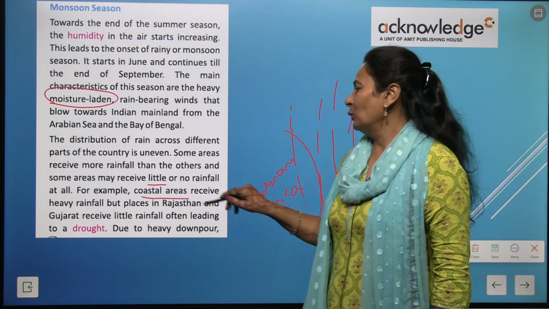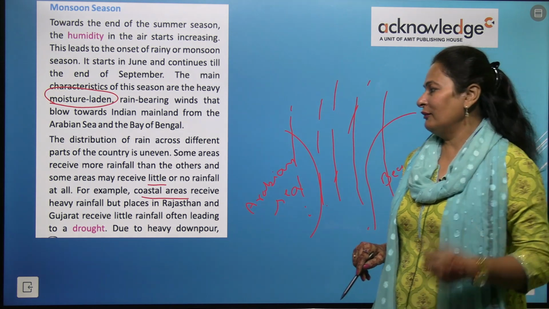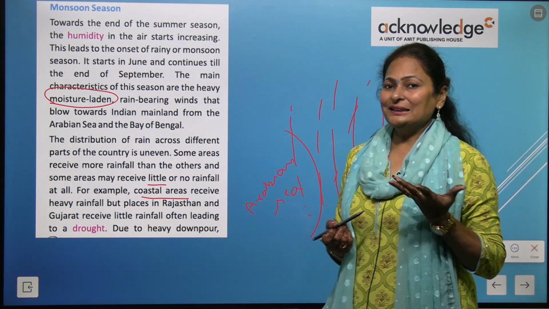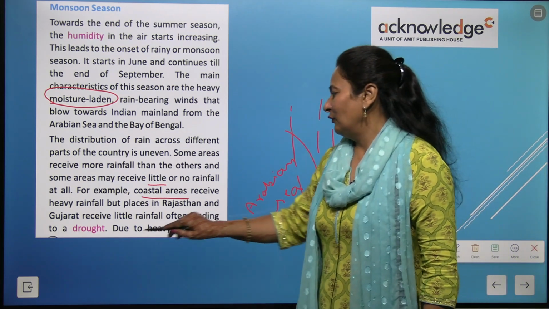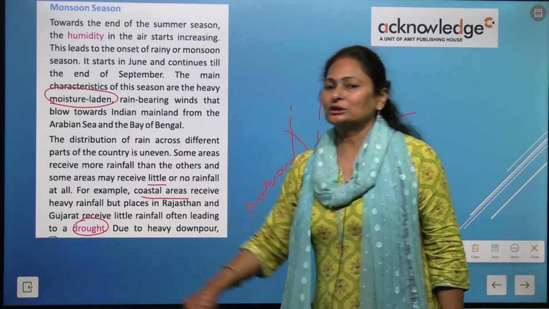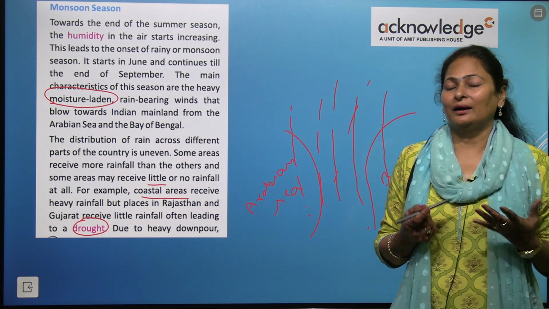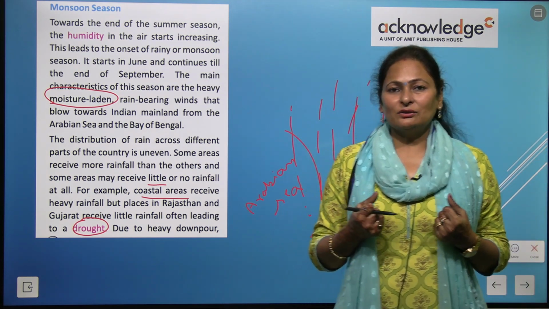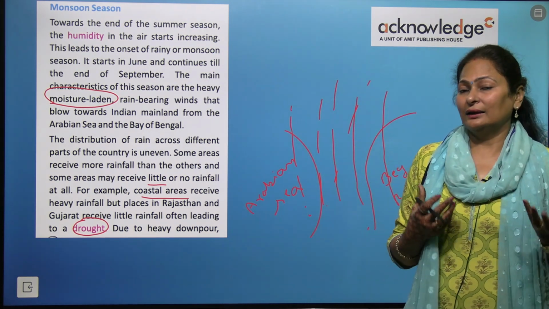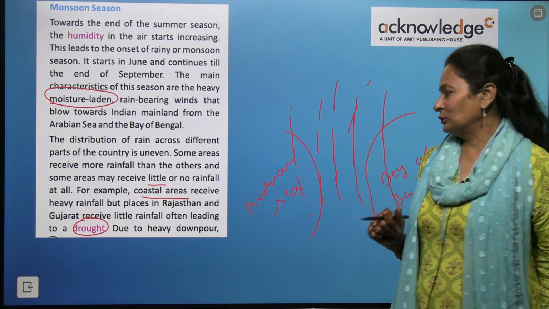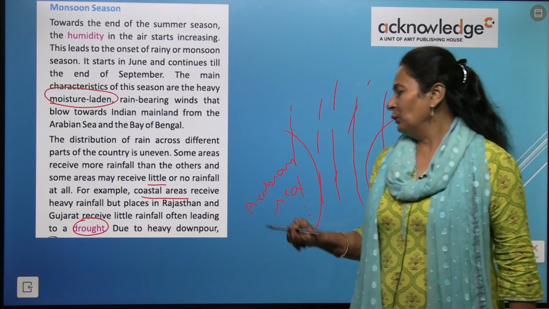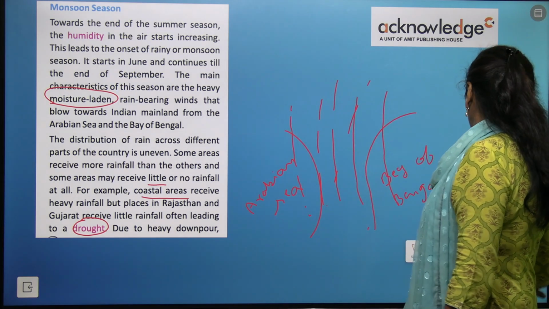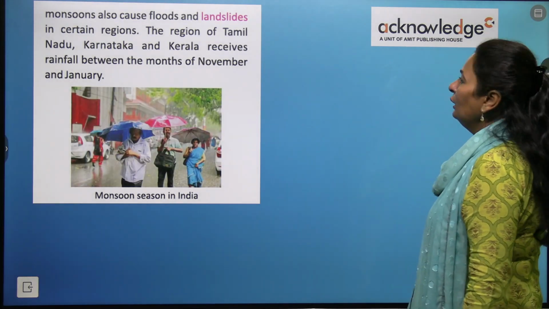For example, coastal areas receive heavy rainfall, but places like Rajasthan receive very little rainfall. And drought means sukha padna. So because of the low rainfall, Rajasthan often faces drought. Due to heavy downpour is again rainfall.